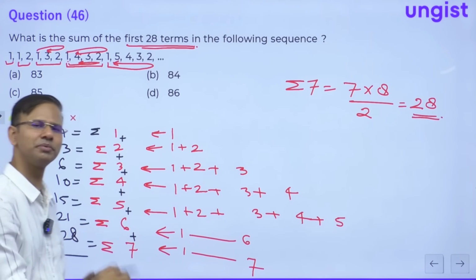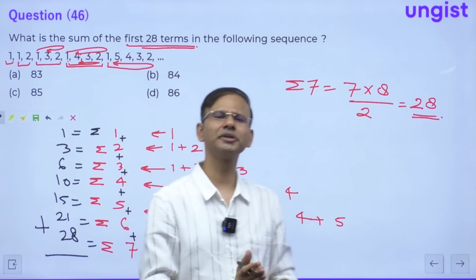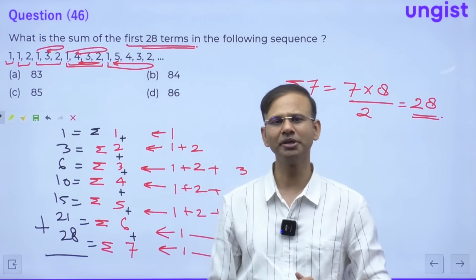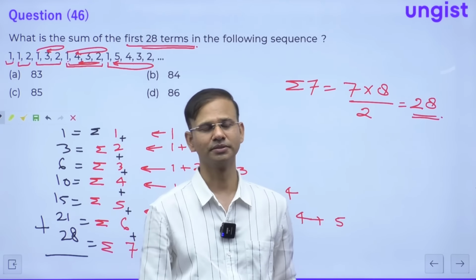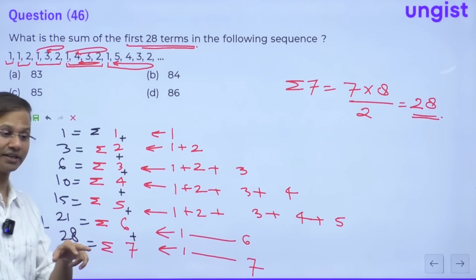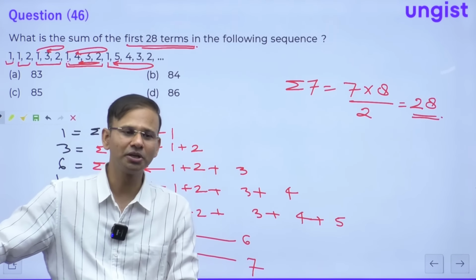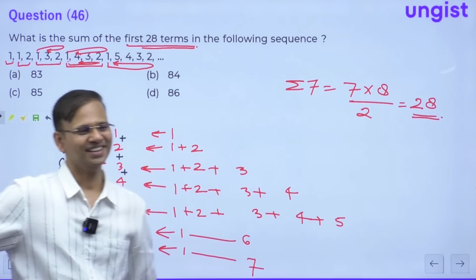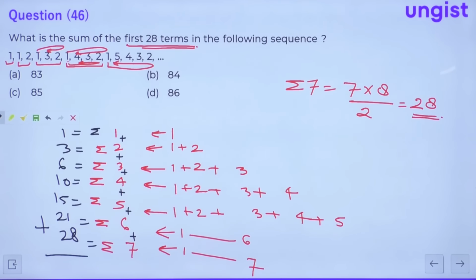So if you know the concept, then the question is easier. If you don't know the concept, you can still solve this question, but it will be a bit time-taking. If you know the concept, and you are able to identify it also, then this will become an easier question for you. But if you don't know the concept, then it will be a tough question.